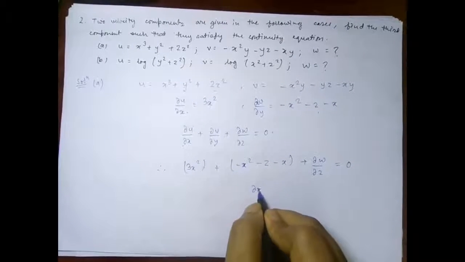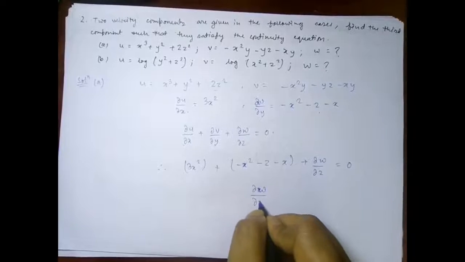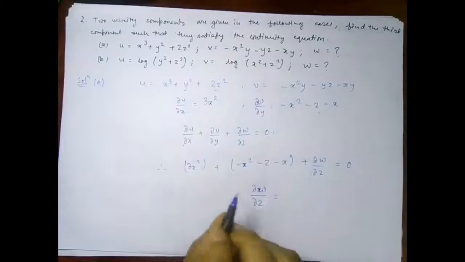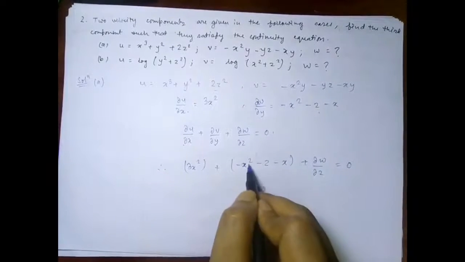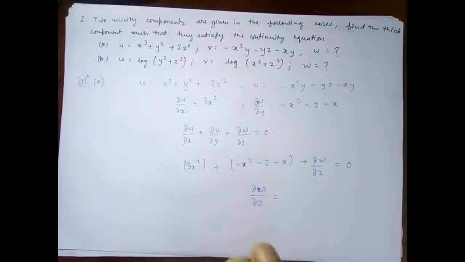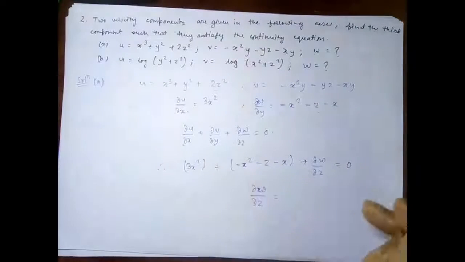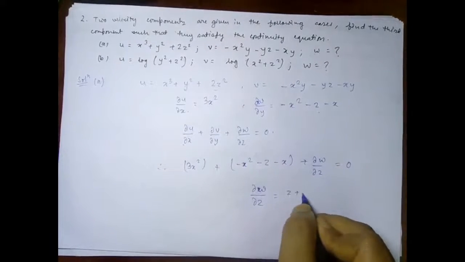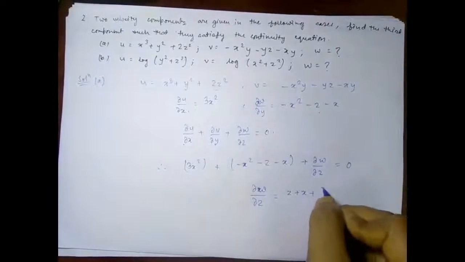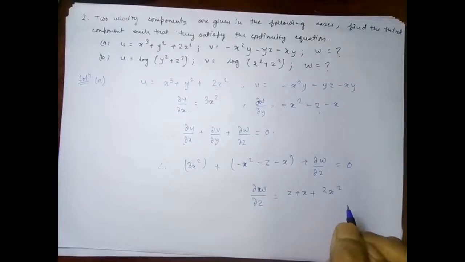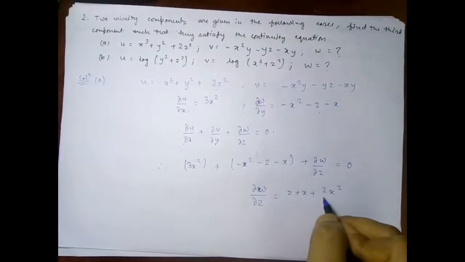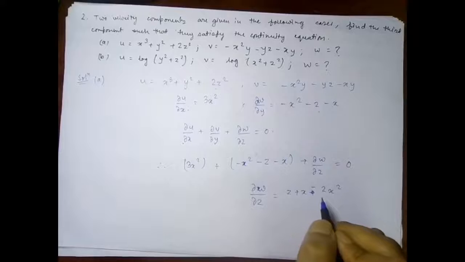and thus del w upon del z is equal to, so 3x square and minus x square will become 2x square, and we will take this part to that side of the equation, and it will be z plus x minus 2x square, and that is del w by del z.